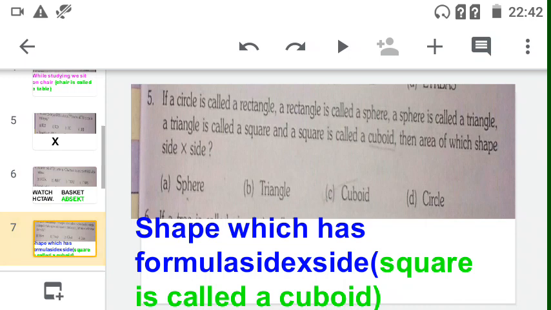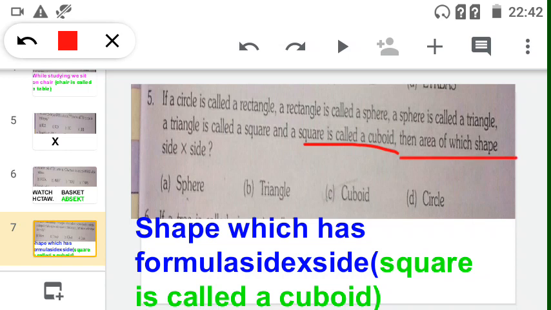Now see question number 5. If a circle is called rectangle, rectangle is called sphere, sphere is called triangle, triangle is called square, and square is called cuboid, then the area of the shape is side into side. What is the shape whose area is side into side?